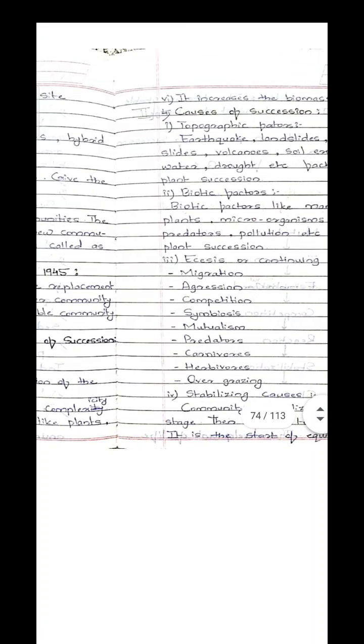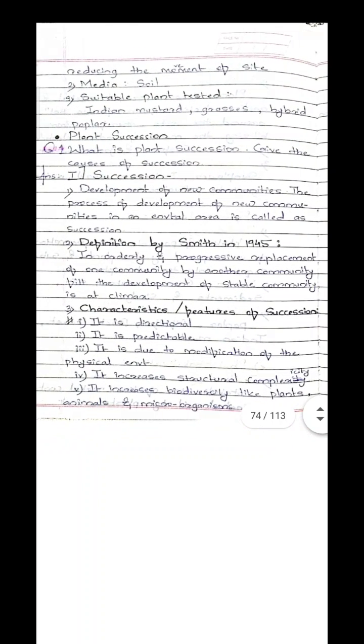I hope all of you have understood this plant succession. So lastly, I repeat these points again. In plant succession, first of all you write down the definition of succession. So what is succession? Succession is the process of development of new communities in an environmental area.